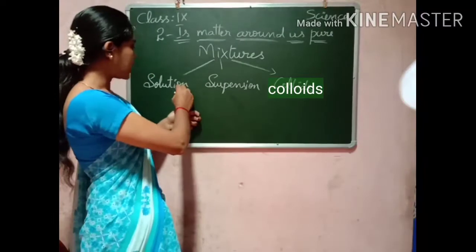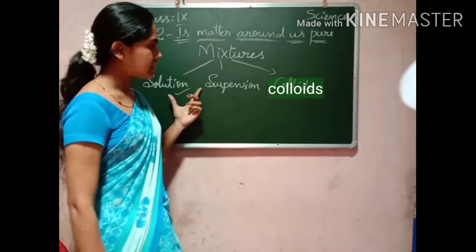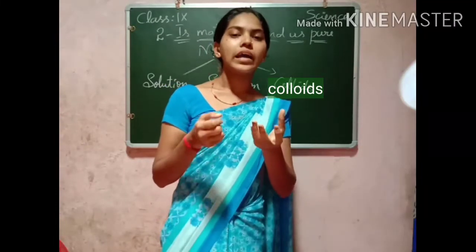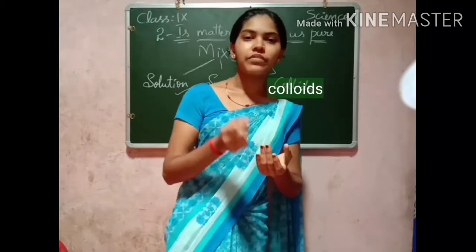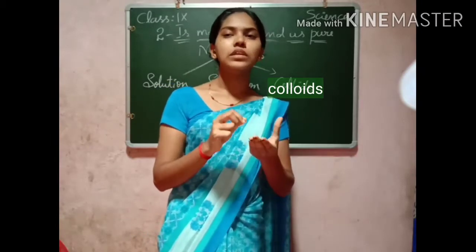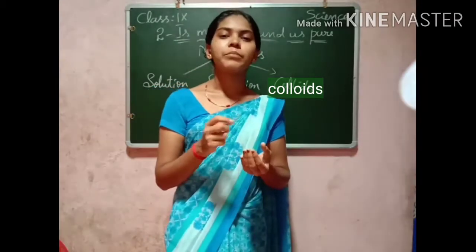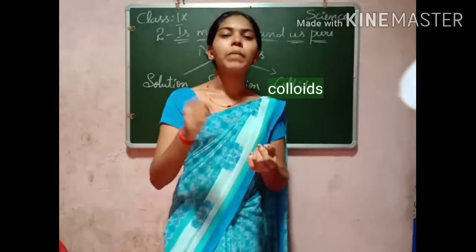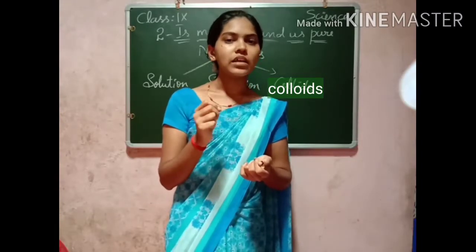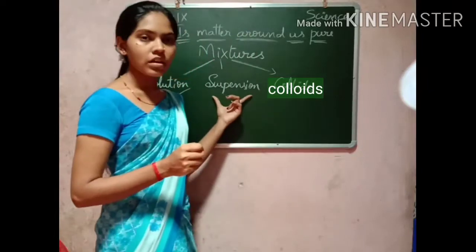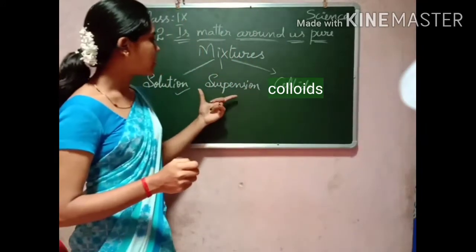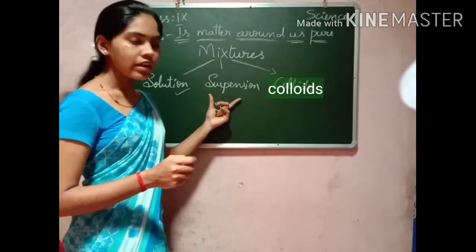We have discussed solution in the last class. In the activity we took one more mixture. In one beaker we took the chalk powder, and for that we added water. If you add chalk powder or wheat flour to the glass, what happens? The particles will not mix properly in the solution. They will remain. You can see the particles in the mixtures. So they are nothing but suspension.